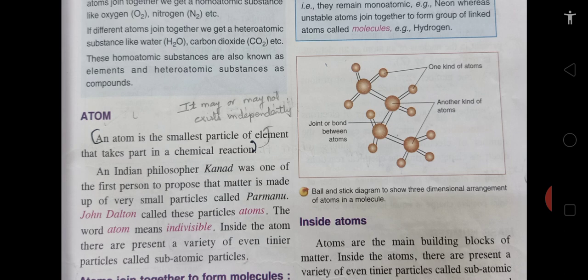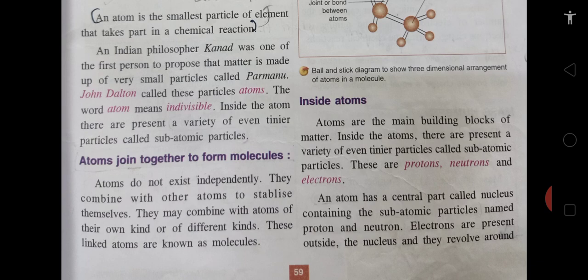Now children, an Indian philosopher Kannad was one of the first persons to propose that matter is made up of very small particles called Parmanu. So he named them as Parmanu, but later John Dalton called these particles as atoms. The word atom means indivisible. Inside the atom, there are present a variety of even tinier particles called subatomic particles. So, atom is also made up of some small particles known as subatomic particles.